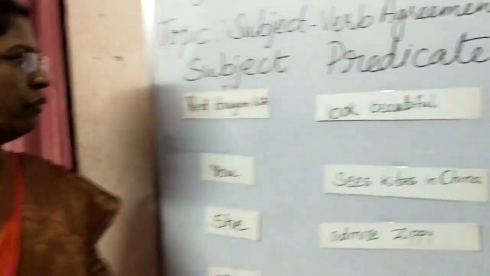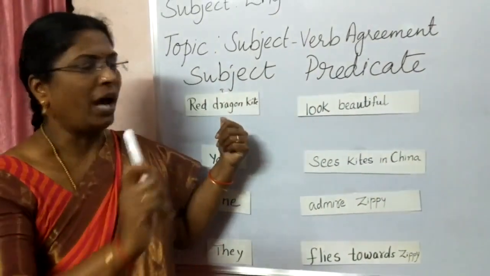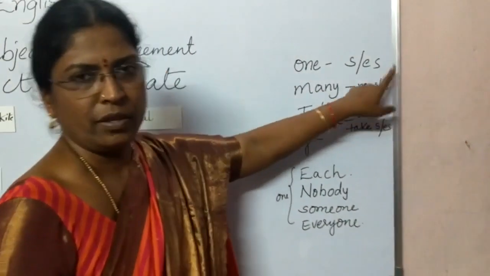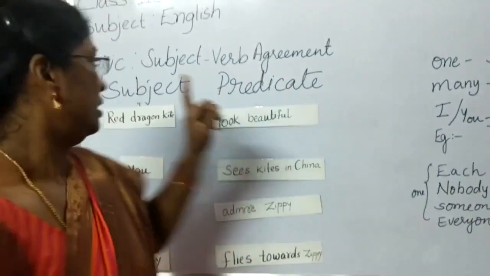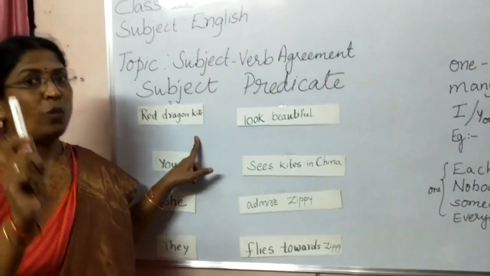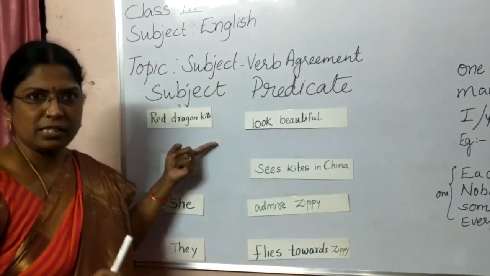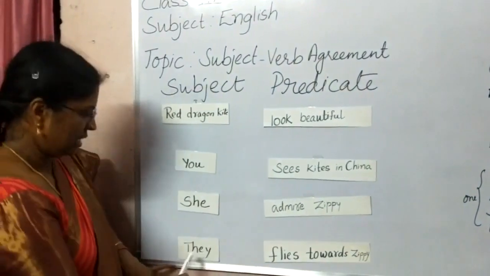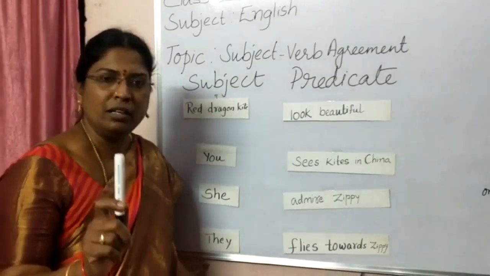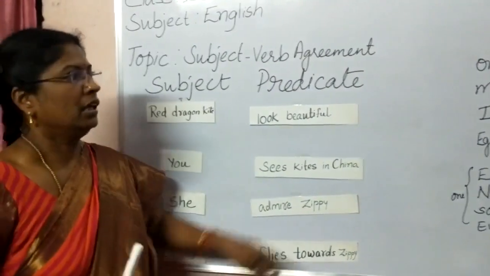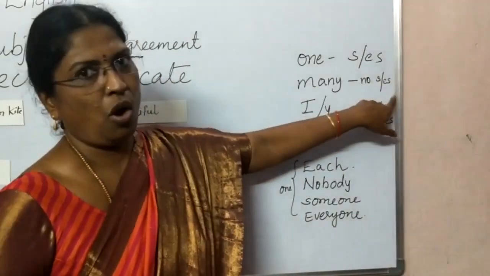Now children, if the subject is one, the verb takes S or ES. If the subject is one, that is red dragon kite, is it one or two? Yes, it is one. So when it is one, the verb in this sentence should have S or ES. Now if the subject is many, that is they, meaning more than one, then the verb in the predicate will not have S or ES.